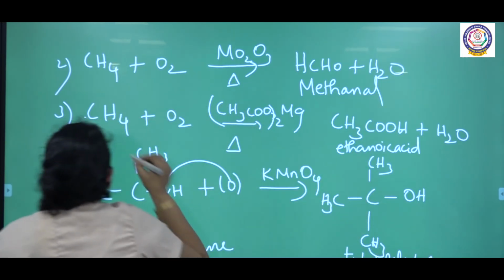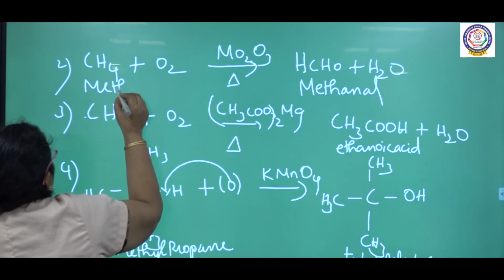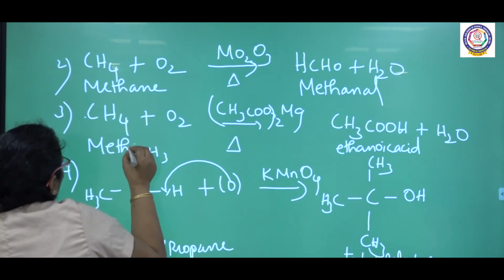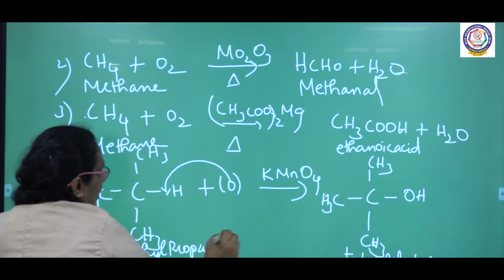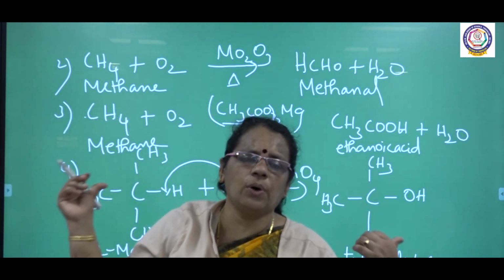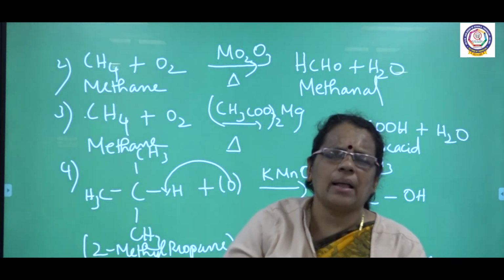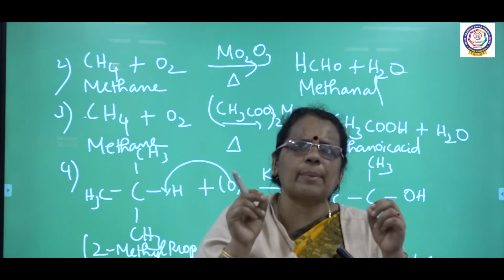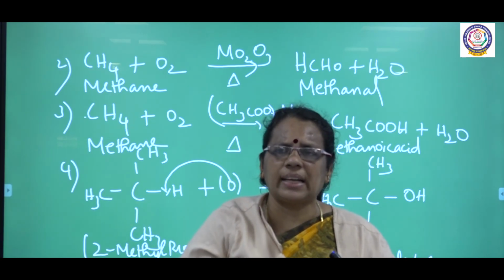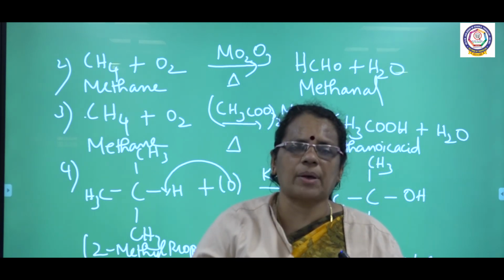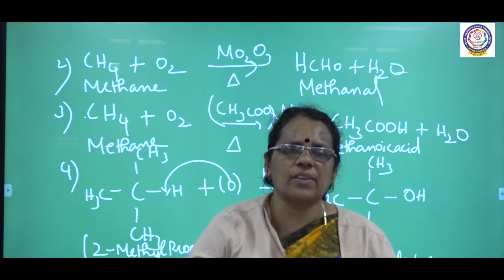Even though the reactant is the same, methane in all the cases, in the last one I have written 2-methyl propane, where KMnO4 is the reagent, and I am getting tertiary butyl alcohol. So, these reactions give a clear picture of controlled oxidation. Controlled oxidation means we use a limited supply of oxygen and we need a metal catalyst. Even though the reactants are similar, the reaction conditions vary and we get different types of products. So, controlled oxidation is over. We are going to see the remaining in the next class.